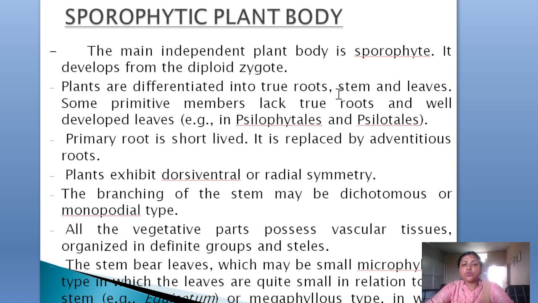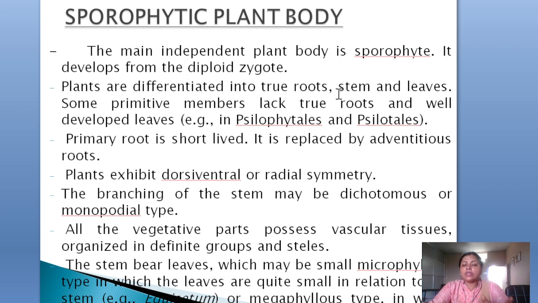Then you see the main plant body. As I have already told you, the main independent plant body is a sporophytic plant body. Sporophytic plant body means what? They are spore producing, and it develops from a diploid zygote, and the plant is differentiated into root, stem, and leaves. But yes, since it is a very big group, the pteridophyte is a very big group.